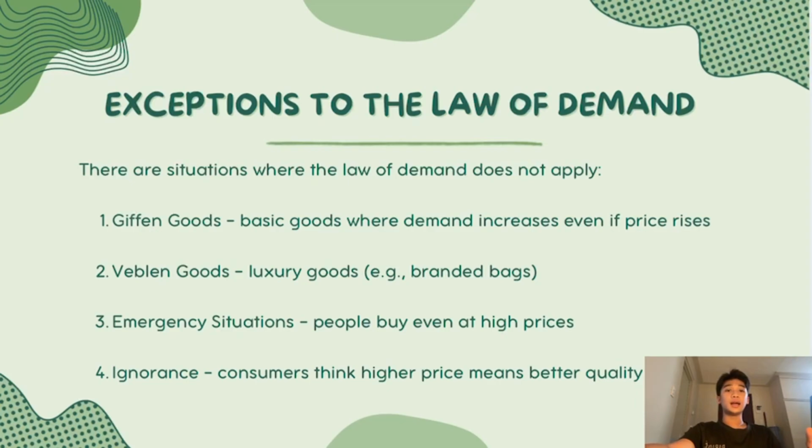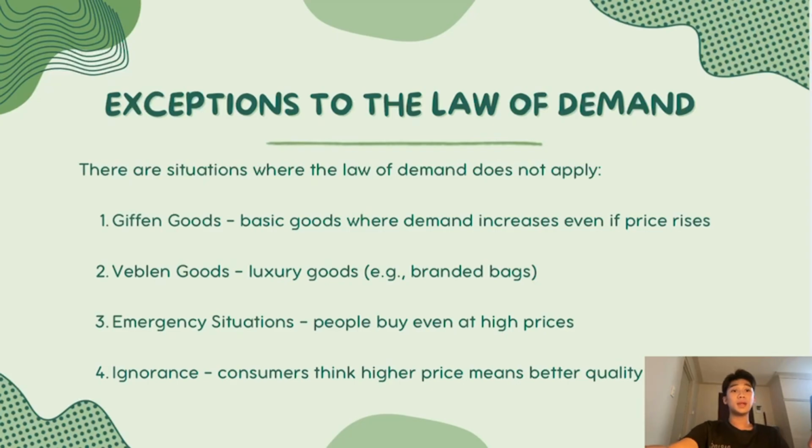Second, Veblen goods or luxury items. These are expensive products that show status. Examples are luxury watches or designer bags. Some people buy them more when prices increase to show wealth. Third, emergency situations. In emergencies, people buy goods even if prices are high.